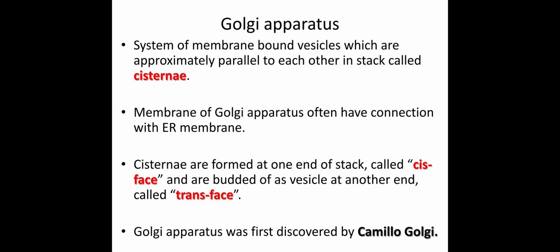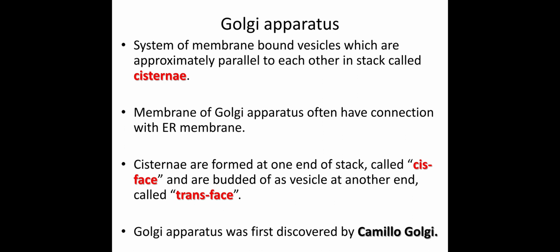Now, we move to the next cell organelle, that is Golgi apparatus. Here a system of membrane bound vesicles which are approximately parallel to each other in a stack is called cisternae. So, Golgi apparatus is an apparatus where membrane bound vesicles are present parallel to each other in a stack.